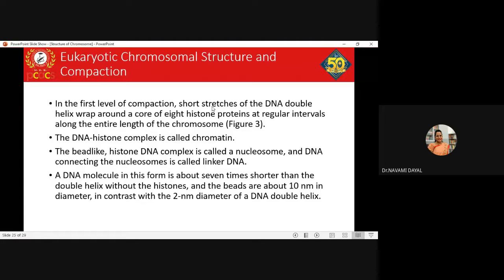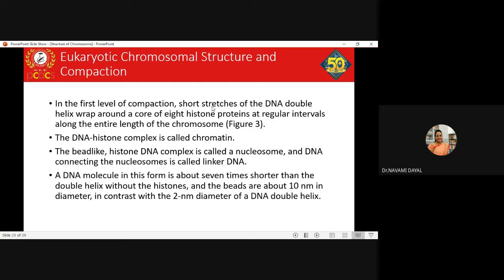We have all learned in the theories that the extended DNA is so long that when it gets unwound, it can even wind around the earth.